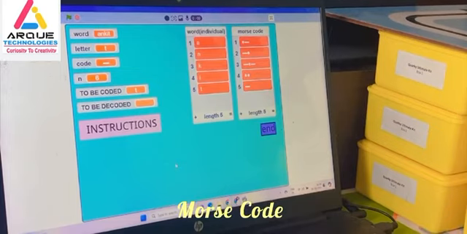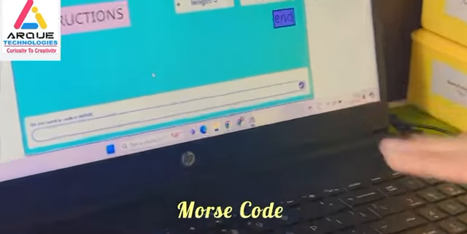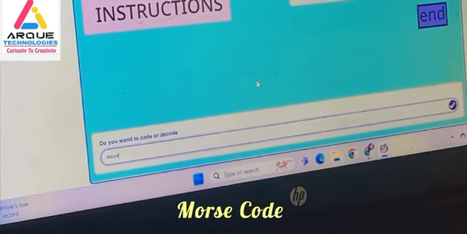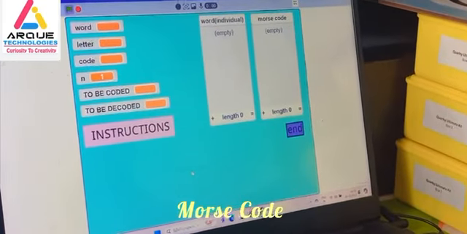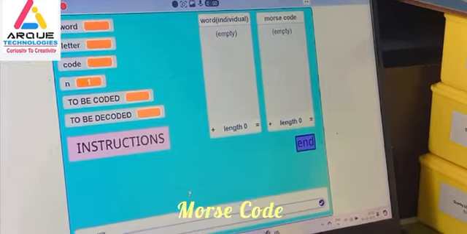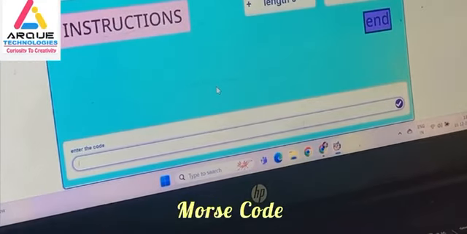Now we have to press the left arrow key to open the mode selection menu, and we will type decode here. Enter the codes individually. Now we will press the right arrow key and we will enter the code.